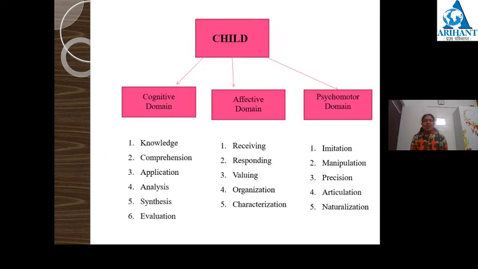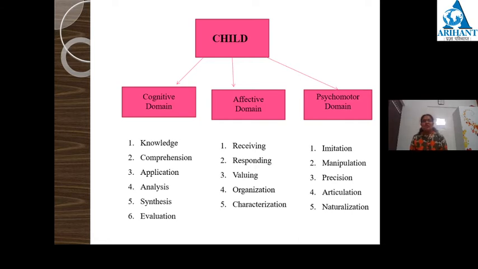When we think about the educational objective or educational program, we think about the overall development of the child. Before taxonomy, teachers were only focusing on the development of the cognitive domain of the child. Affective domain and psychomotor domain were getting neglected. To avoid this and to get a clear-cut idea of what to do and how we should achieve our objectives, Dr. Benjamin Bloom has given the taxonomy.